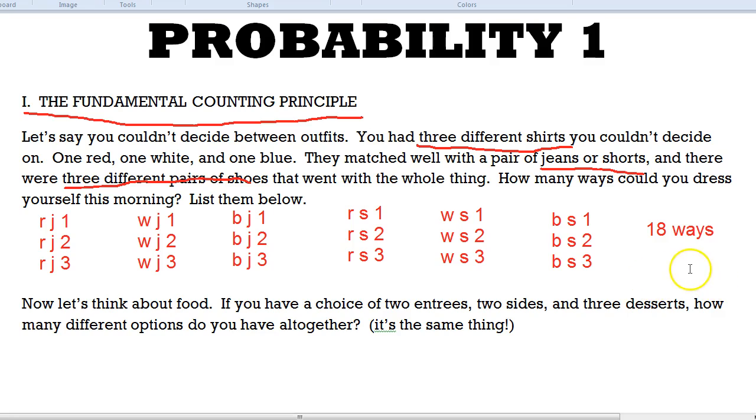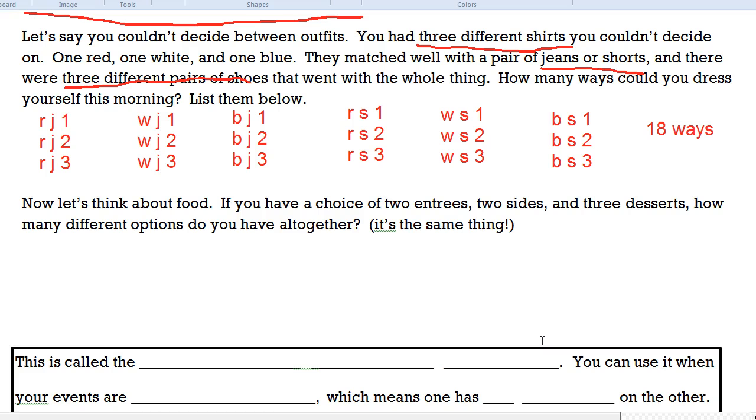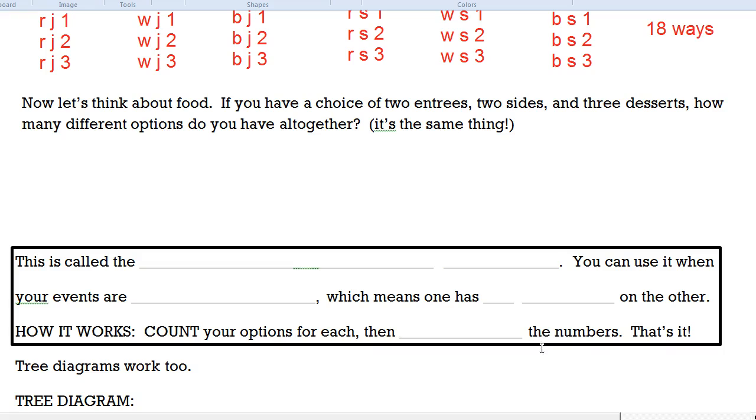Okay, so that's where we're at right now. Hopefully, like I said, we never do that again. That was a waste of time. That just hurt my head. That was ridiculous. Let's try another example, but let's use some common sense instead. Let's say you have 2 entrees, 2 side dishes, and 3 desserts, and you're deciding what you're going to do as far as dinner is concerned, or lunch, or whatever.